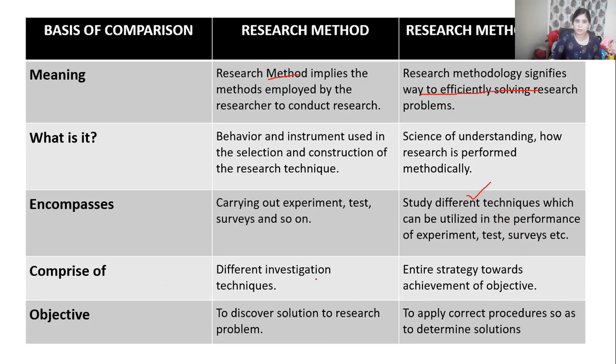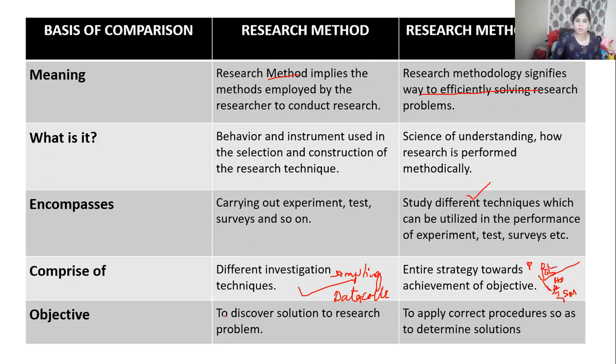Research method comprises investigation techniques, but research methodology is the complete strategy of your research. It might include your sampling technique and data collection technique, but it goes from your problem to the solution, which includes objective, hypothesis, literature survey, analysis, interpretation, everything.